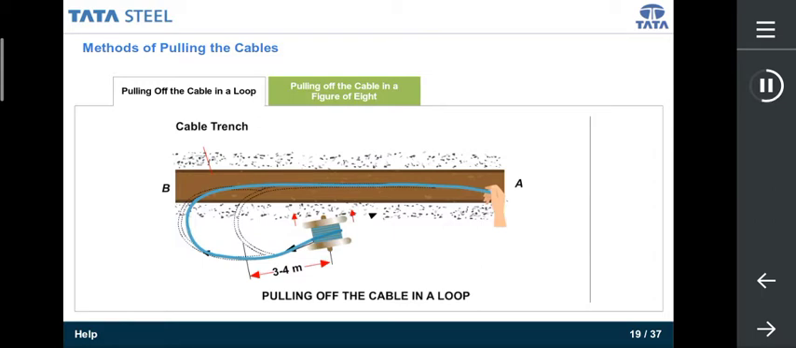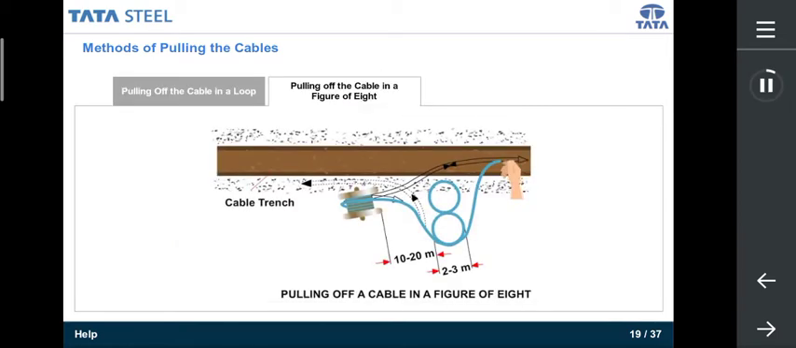The cable needs to be pulled in a manner that it does not roll over. The right way to pull it has been represented through dotted lines on the screen. The radius is supposed to be 3 to 4 meters.